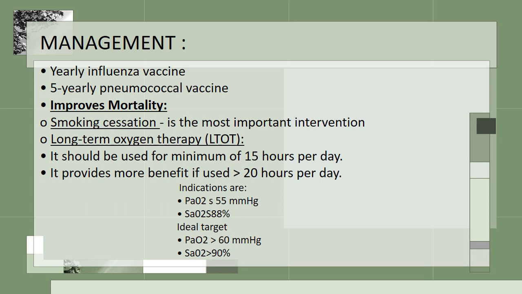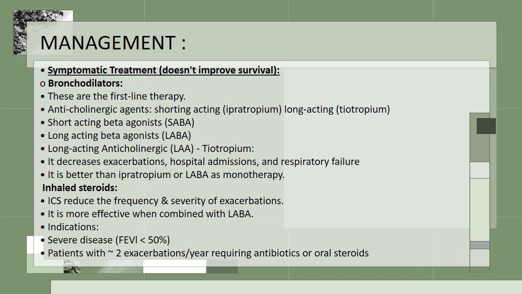What are the indications of long-term oxygen therapy? If partial pressure of oxygen is less than or equal to 55 millimeter of mercury, oxygen saturation is less than or equal to 88%. The ideal target of partial pressure of oxygen is more than 60 mm of mercury, and the oxygen saturation is more than 90%. So symptomatic treatment does not improve survival.